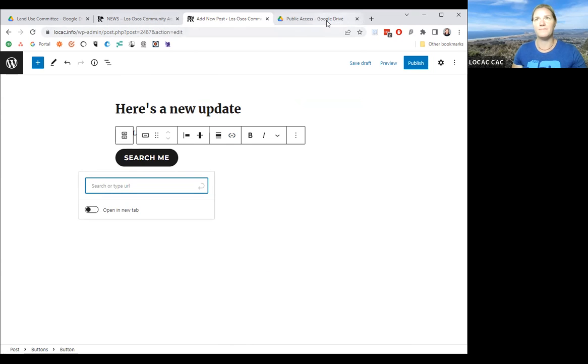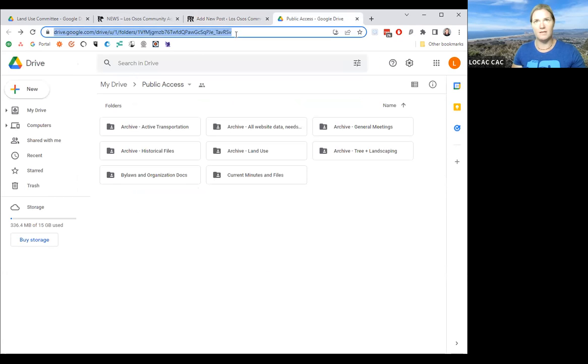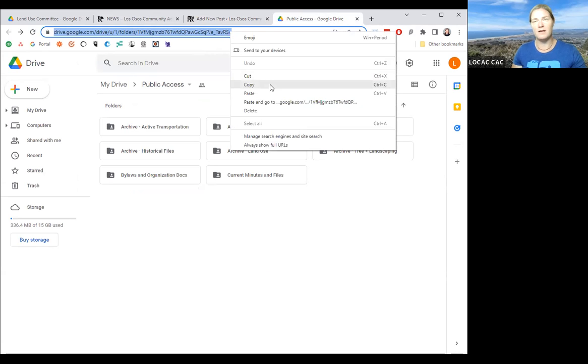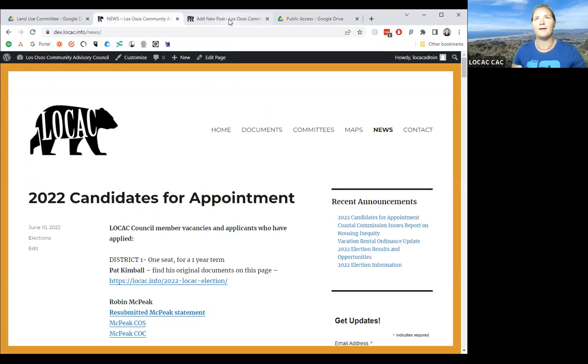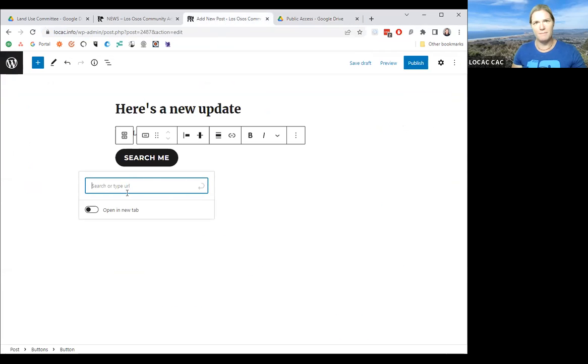I'm just going to, let's go to this one, public use. Okay. See, I went up to the top and I saw what my link is and I highlighted it, and you can right click and you can copy. There's also keyboard shortcuts. Okay. And you're going to go back to your post, and in this box, you're going to paste it. So you can right click, paste, there it is, and hit this little enter arrow, submit.